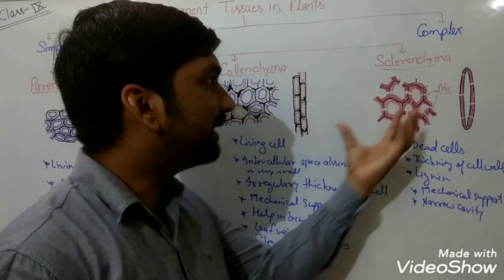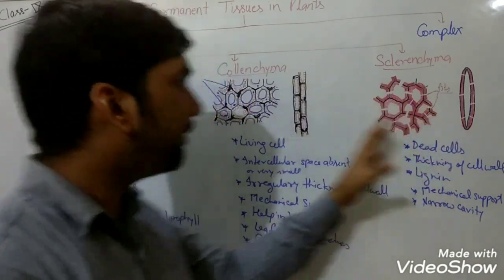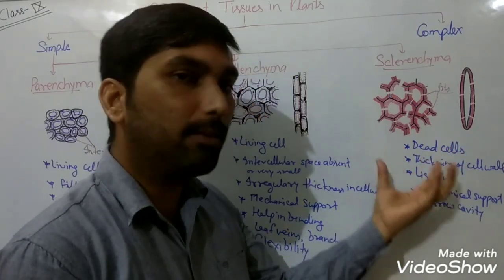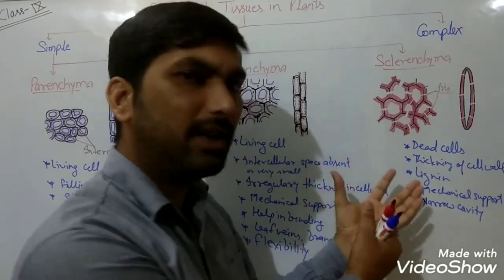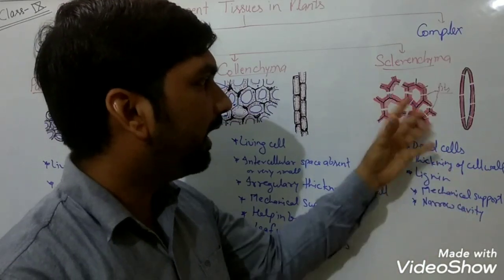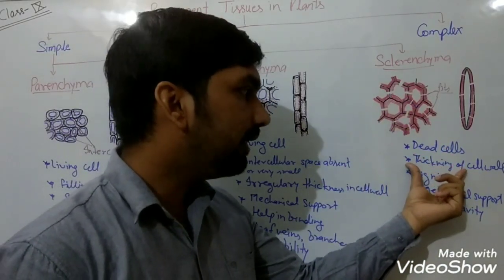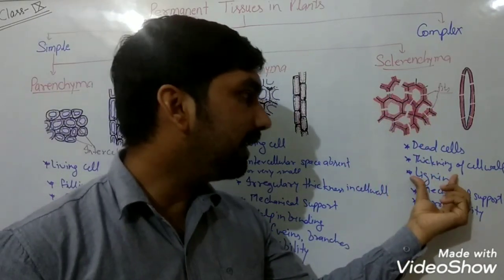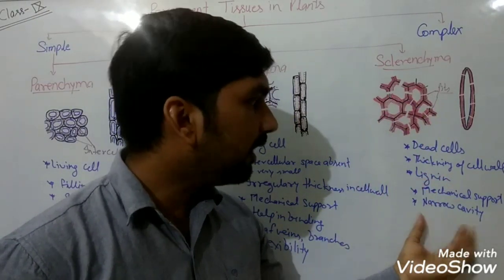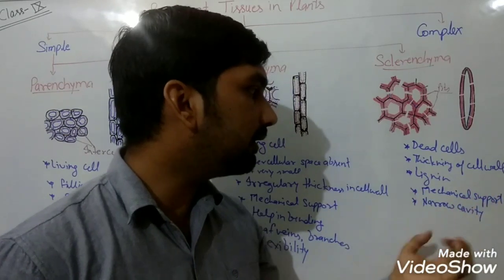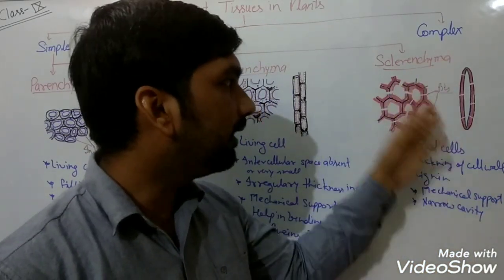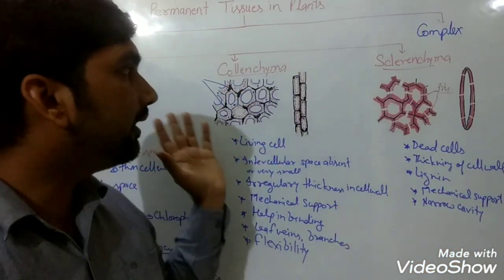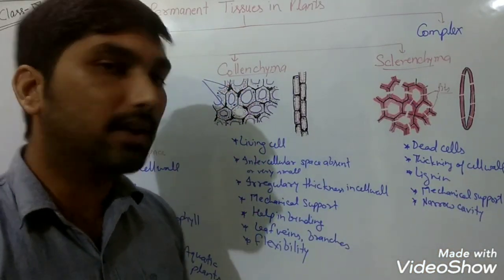Now when we talk about sclerenchyma, these are totally different from these two. They are naturally dead cells, because the cells become dead because of the thickening of the cell wall. Why does their cell wall become thick? Because of the secretion of lignin substance. They provide mechanical support and their cavity becomes narrow. So I hope these three types of cells and tissues are clear to you.